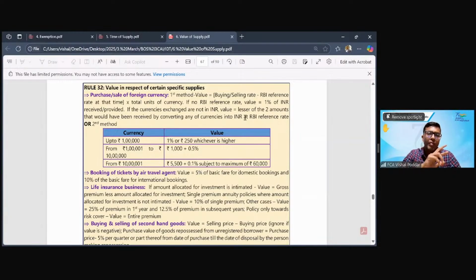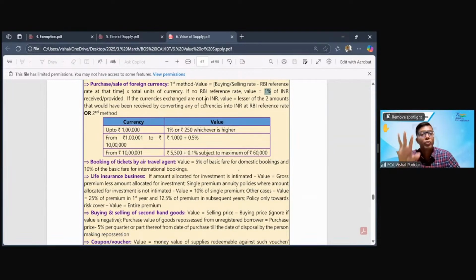So you gave me 1 lakh dollars. Let us say I gave you 60,000 pounds, for example. So in this case, find out the rupee value of both. Convert 1 lakh dollars into rupees, convert 60,000 pounds into rupees. Out of both, take whichever is lower, and of that, take 1%. This is how you find out the value. All this is by the first method, which I say is the actual method.